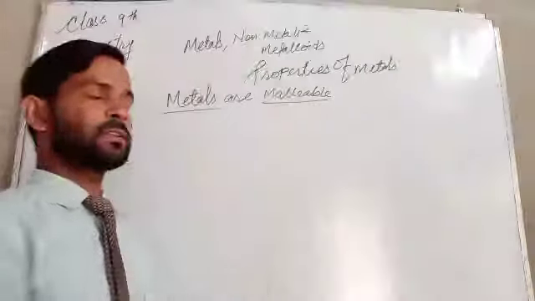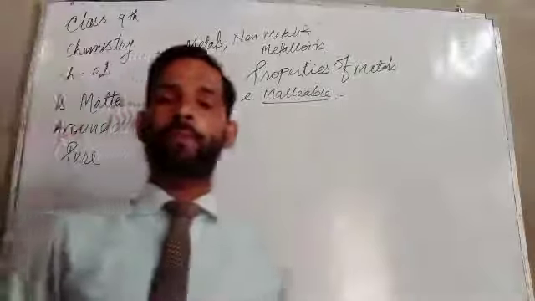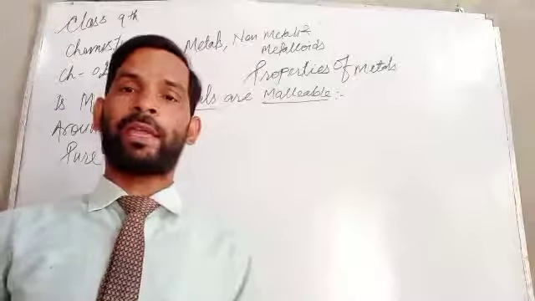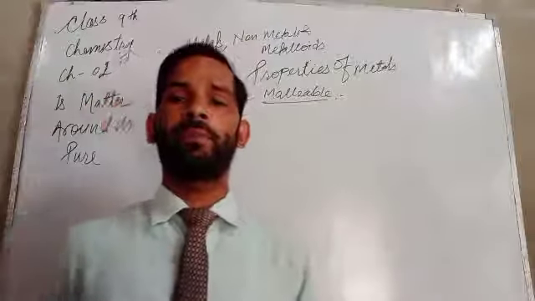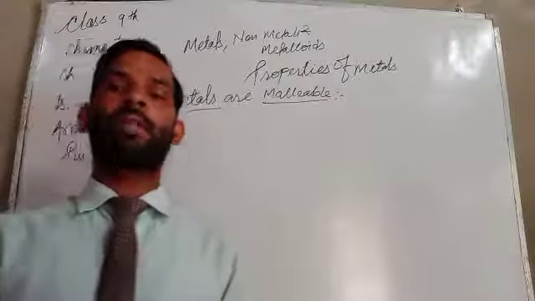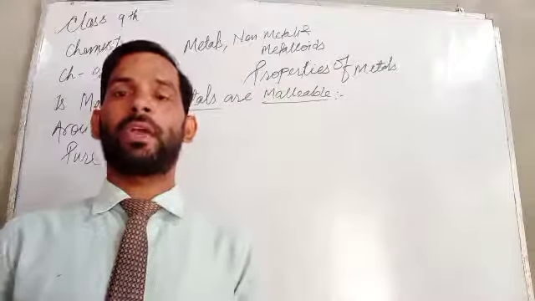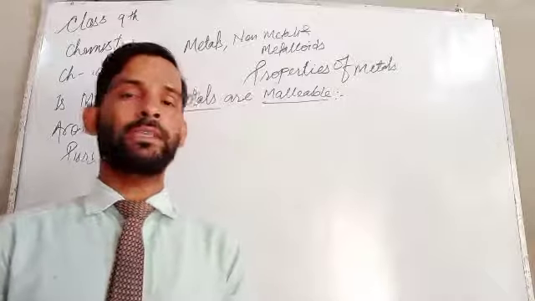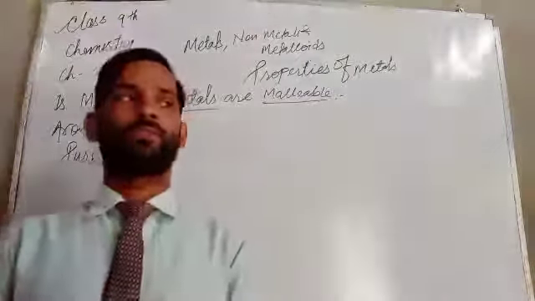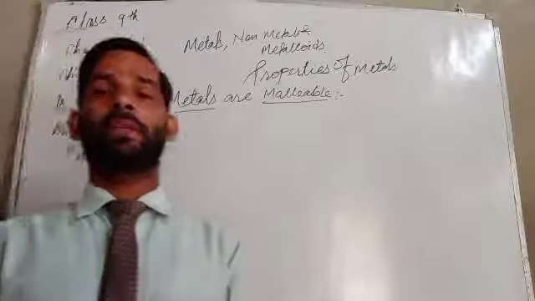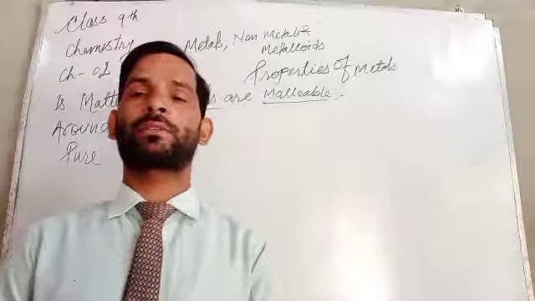It is the property by which a metal can be drawn or beaten into thin sheets. This is called malleability. So the property by which metals can be beaten into thin sheets is said to be malleable.